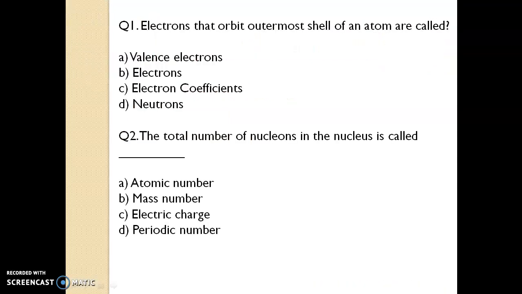So let's start. Question number 1. Electrons that orbit the outermost shell of an atom are called as? The answer is valency electrons. Question number 2. The total number of nucleons in the nucleus is called its mass number.